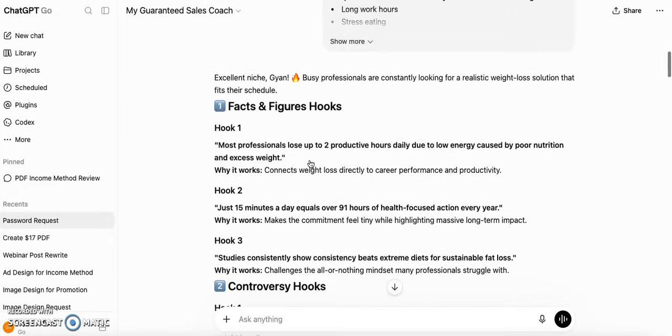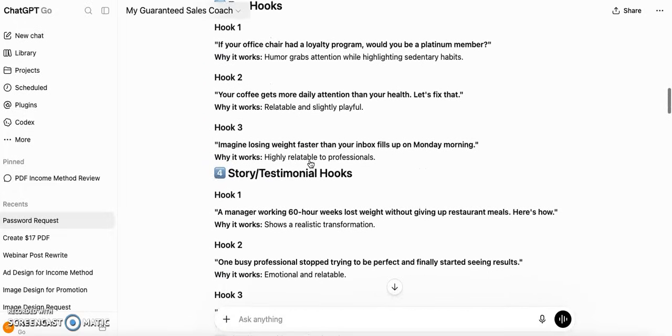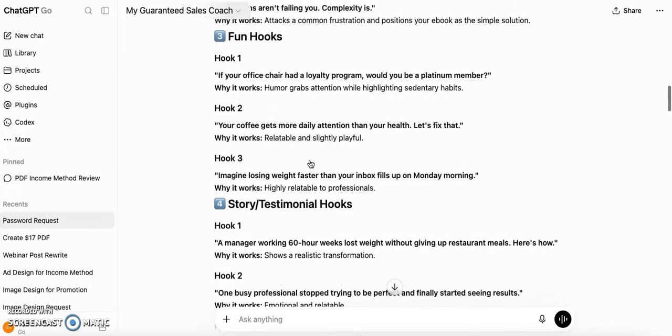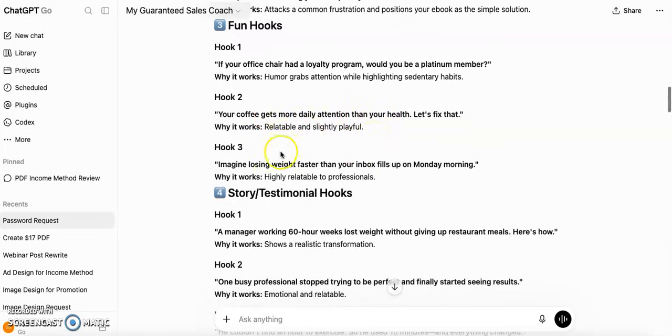So what we did was we generated for, say, hook 1. Now I will select another hook and you do it similarly for 2 and 3. Okay, so your coffee gets more daily attention than your health. Let's fix that. Imagine losing weight faster than your inbox fills up on Monday morning.